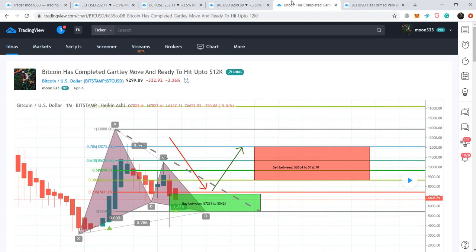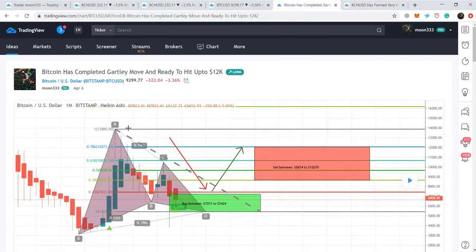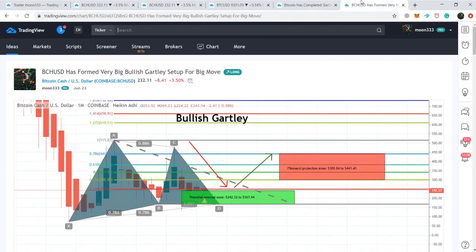On the monthly chart, Bitcoin has formed a really very big bullish candle pattern. In the same way, Bitcoin Cash has also formed a really very big bullish candle pattern on this monthly chart. And this is the initial leg we can see. Bitcoin Cash also formed, same as Bitcoin, the initial leg of the Gartley.